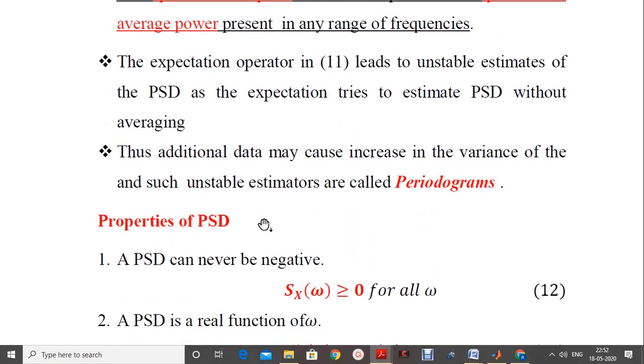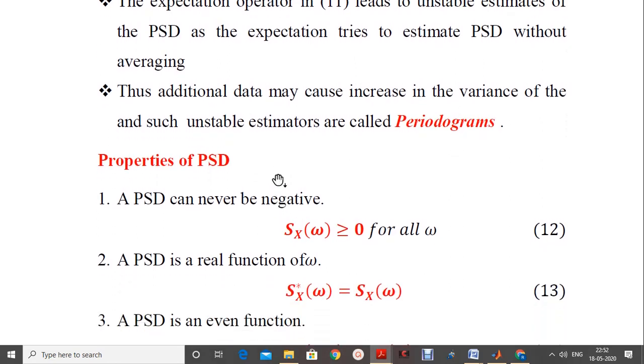Let us look into the important properties of power spectral density. A PSD can never be negative, that is Sx of omega is greater than or equal to 0 for all values of omega or all frequencies, because we know that omega is equal to 2 pi f. A PSD is always a real function of omega, so therefore its conjugate is equal to the original value.